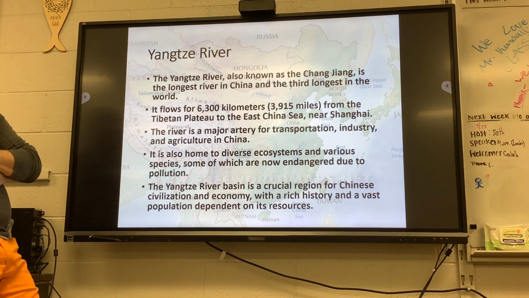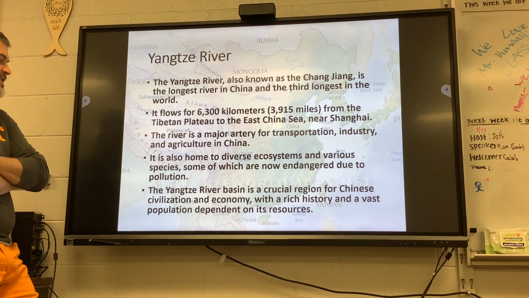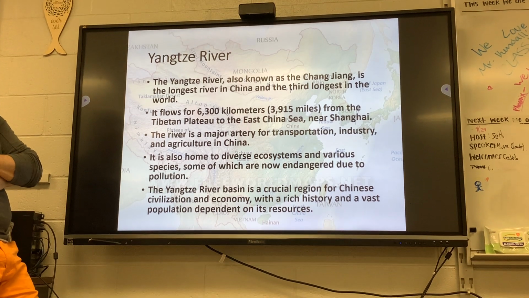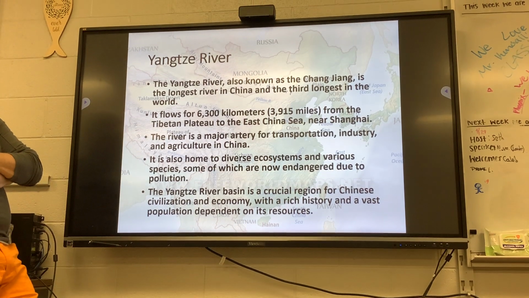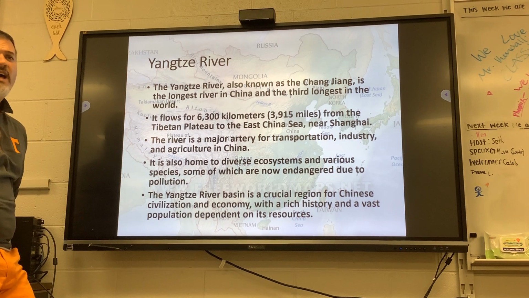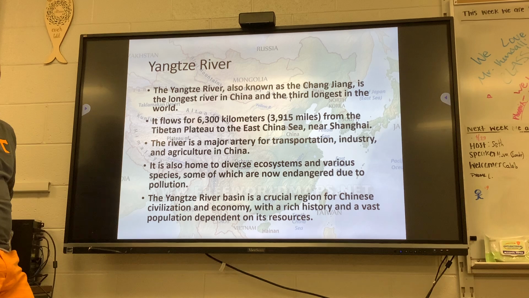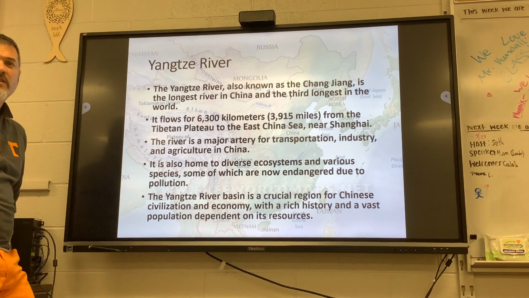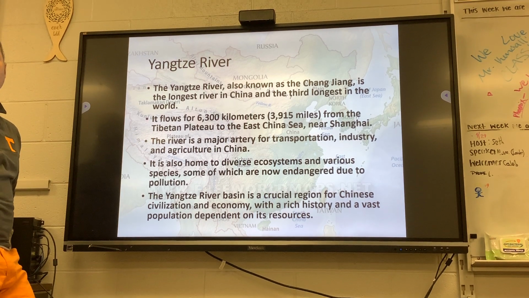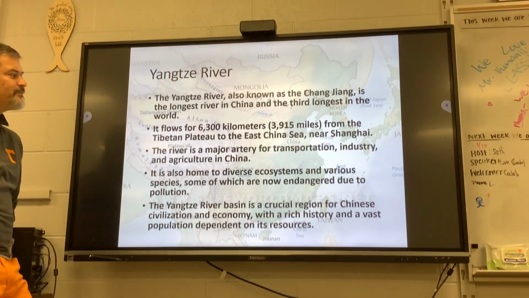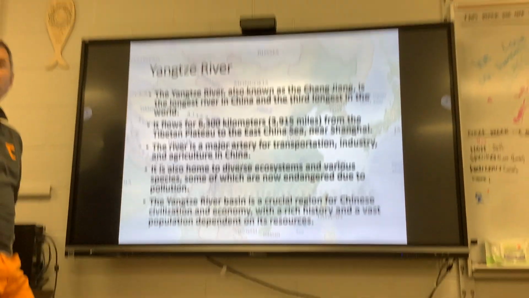The Yangtze Basin is a crucial region for the Chinese civilization and economy, with rich history and a vast population dependent on its resources. The Chinese population is far higher than ours, about 3 times the size of ours. So they have just over a billion people. We have like 380 million. Next.